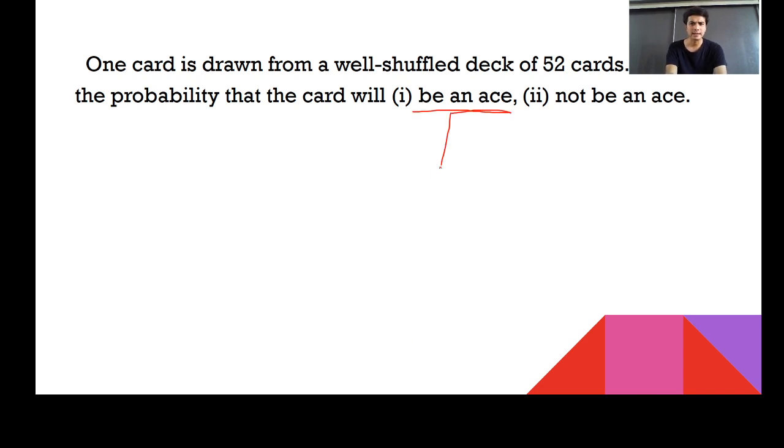ये जो ace है इसकी जो probability है, ये probability आपकी बेसिकली 4/52 के फॉर्मेट में चलेगी, राइट? और 4/52 को also be written as... correct, 1 upon 13. What do you mean by not be an ace?